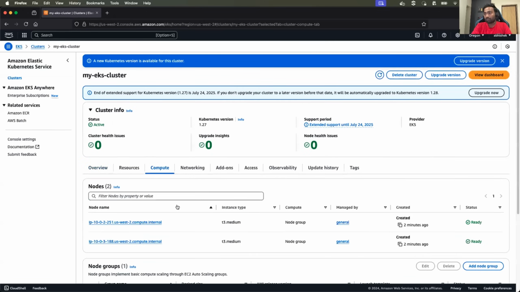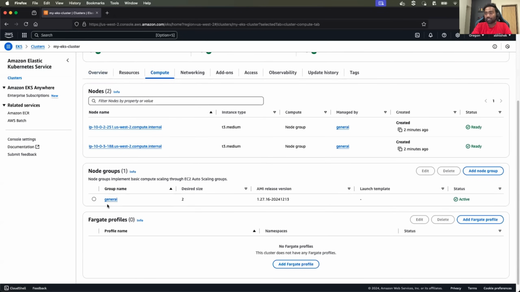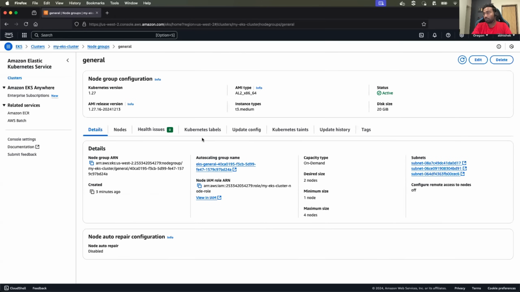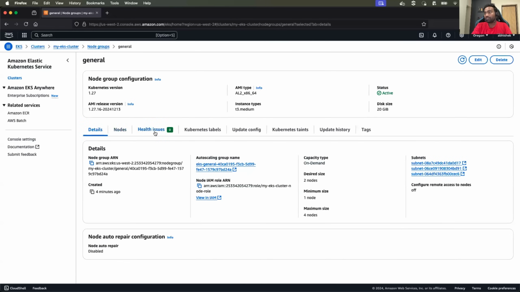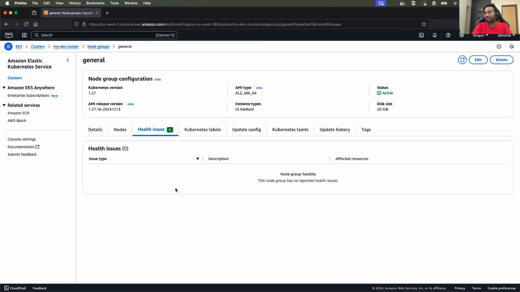And if I go to the compute, a node group is also associated with it. Is it a regular node group? Yeah. So on demand, it did not use the spot instances. It used the on demand nodes, which is quite good. The EC2 instances with T3 medium are created. And if I go to the health checks, cool, nothing scary about the health checks part.